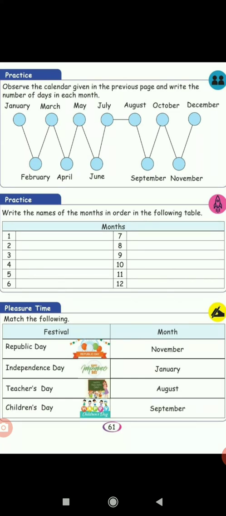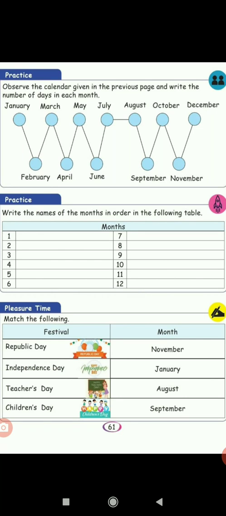Practice. Write the names of the months in order in the following table. You have to write the months in order, January, February, like that. You have to write all 12 months.